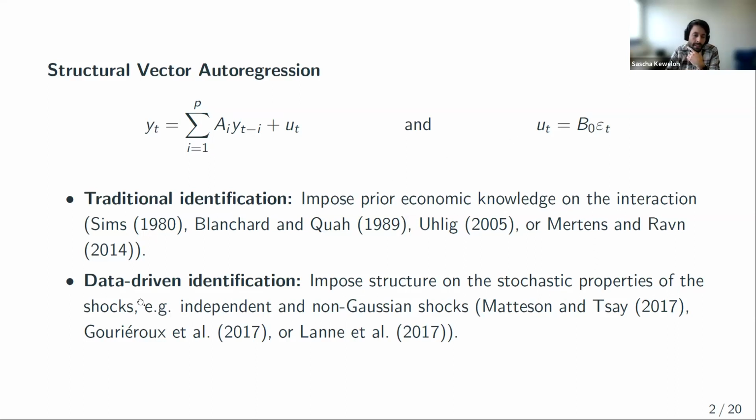And then we have these, let's say, data-driven or statistical identification approaches. These approaches do not impose any structure or restrictions on the interaction on this B matrix, but instead they impose structure on the stochastic properties of these structural shocks epsilon. For example, we can impose structure on the volatility process or on the independence and non-Gaussianity, and then we can just use this structure to ensure identification.